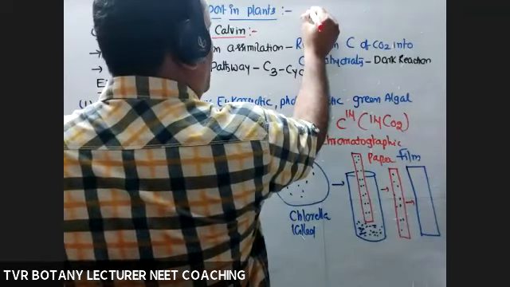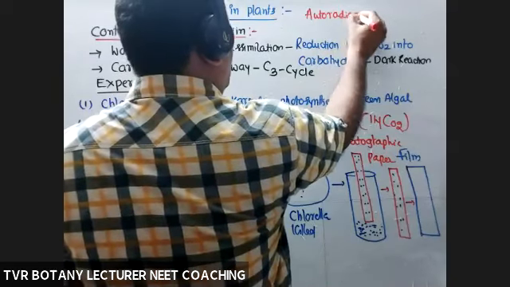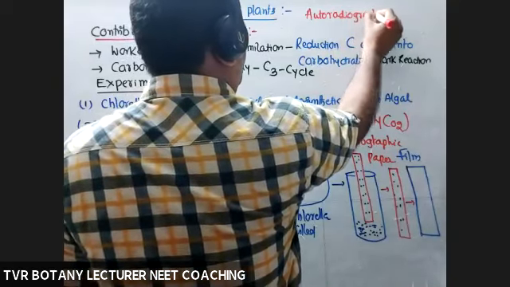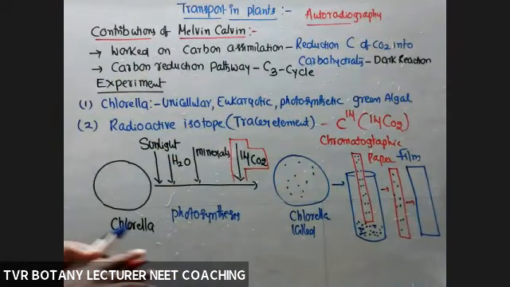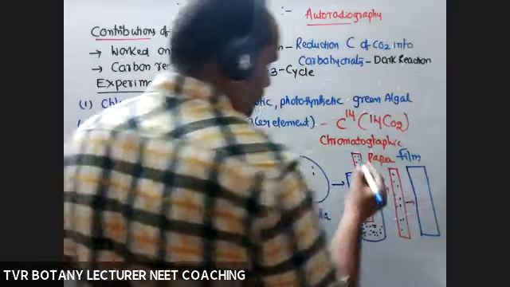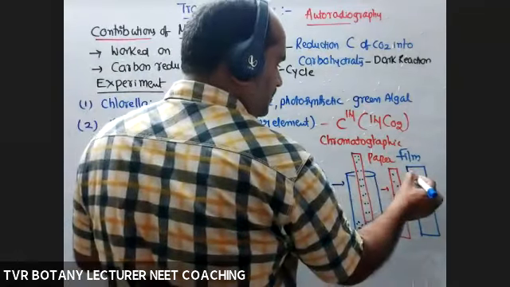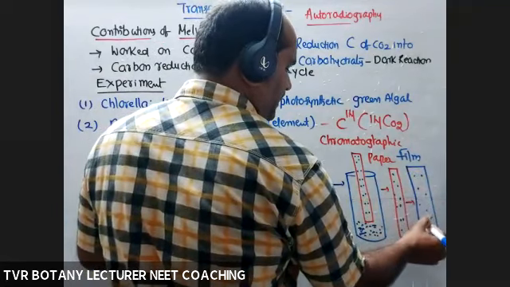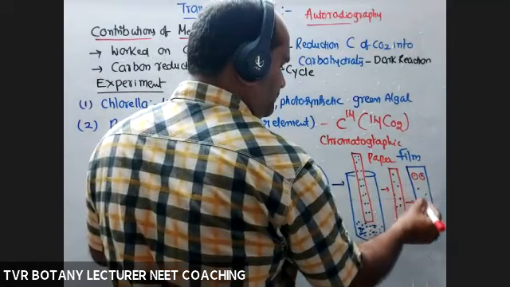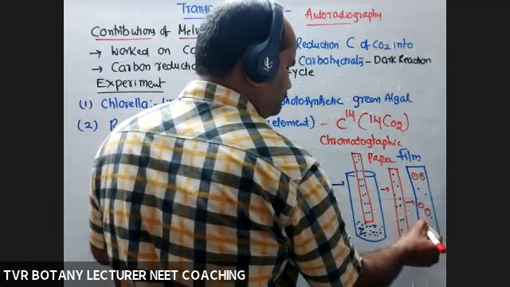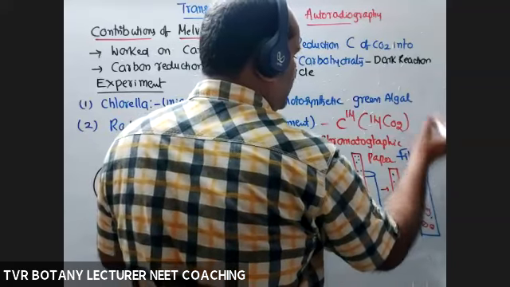That film was an autoradiography film graph that shows the location of the 14C containing compounds. For example, this one, this one, this one. So many chemicals are there. Out of all these, this one, for example, a certain number. So all these rounded in red